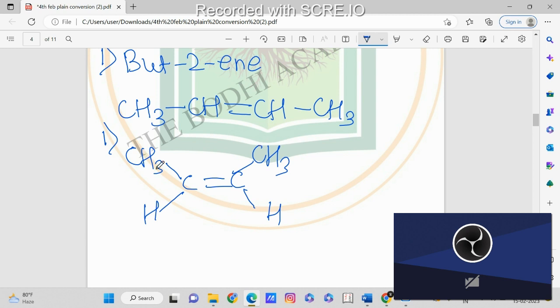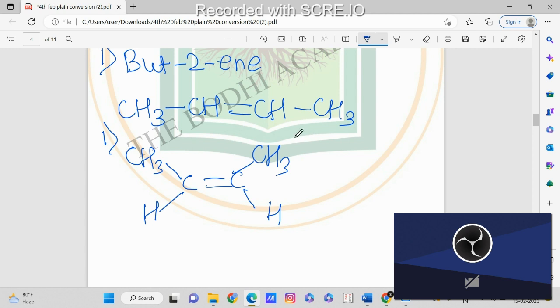Now see, we have written CH3 over here and here. So the CH3 groups are on the same side of these carbons. These two CH3 are at the same side of the two carbons. And how can we write this in another way?